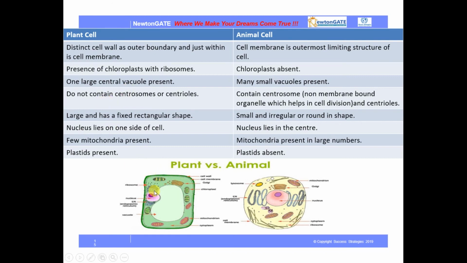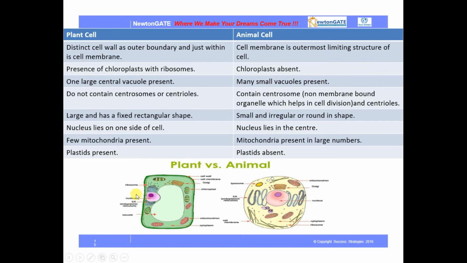In plant cells, there is no centrosome or centriole. What is the function of centriole or centrosome? They help in cell division. In animal cells, we can find the centrosome or centriole. Now the plant cell has a large and fixed regular shape, but animal cells do not have any fixed shape.